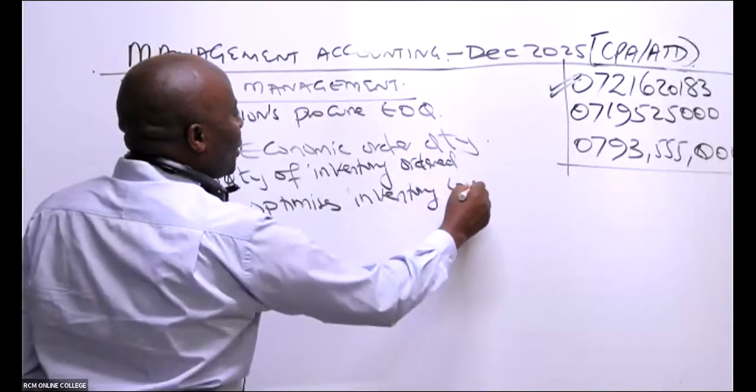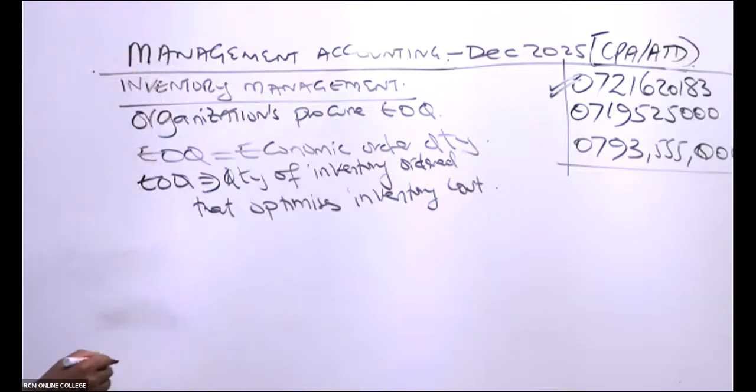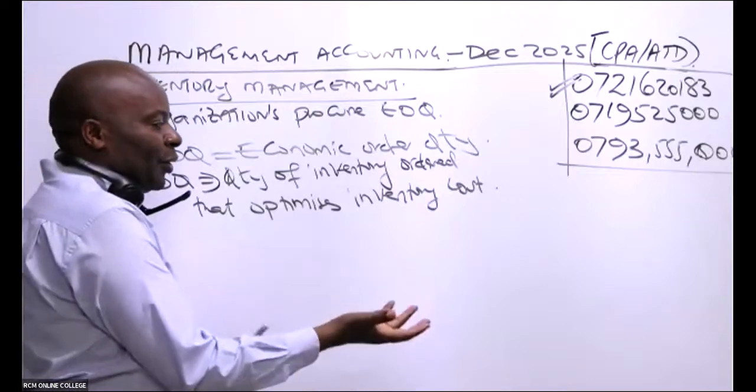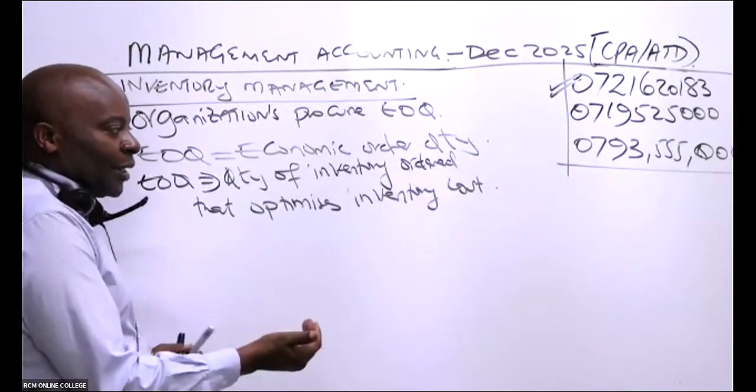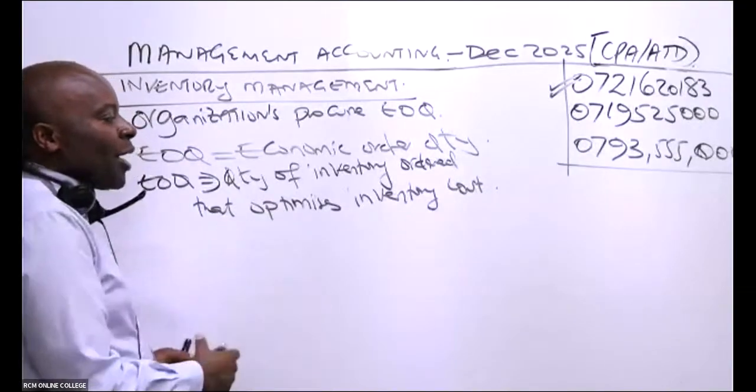To optimize is to like minimize. We would want to minimize. What is the very best for this organization?